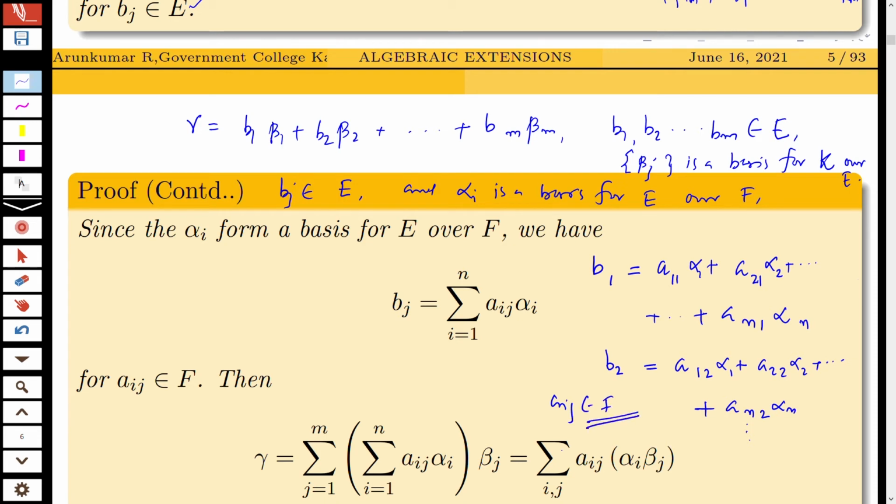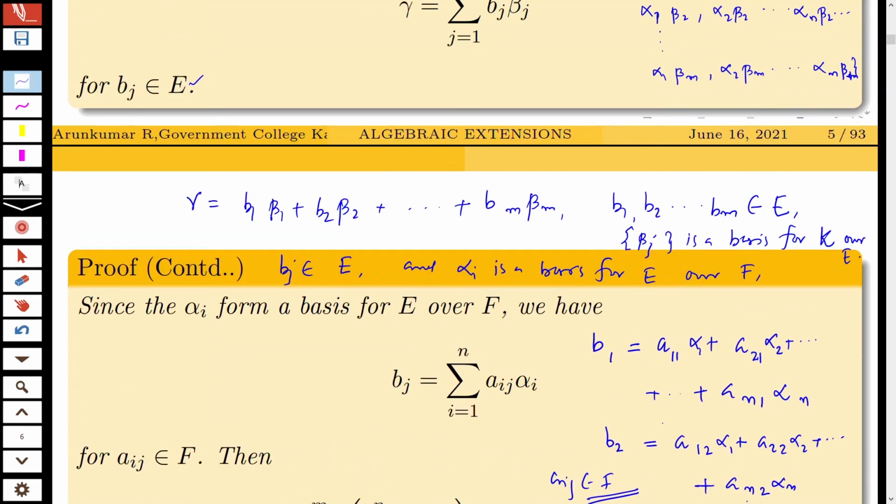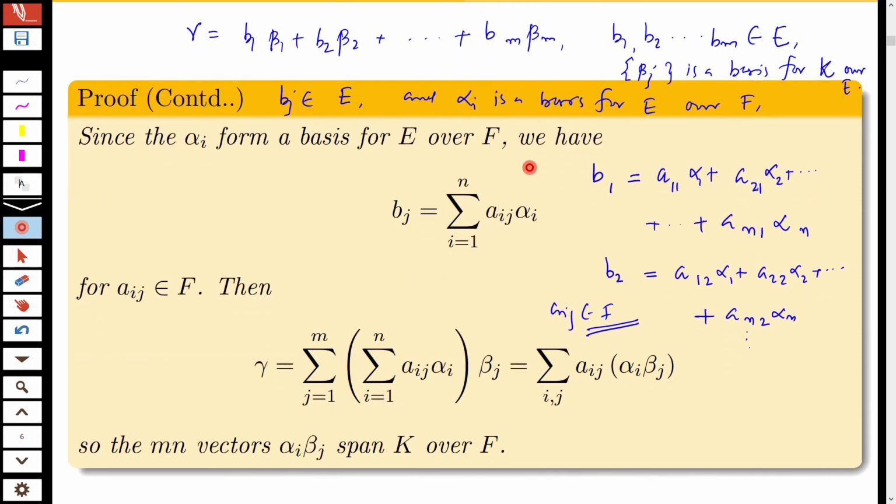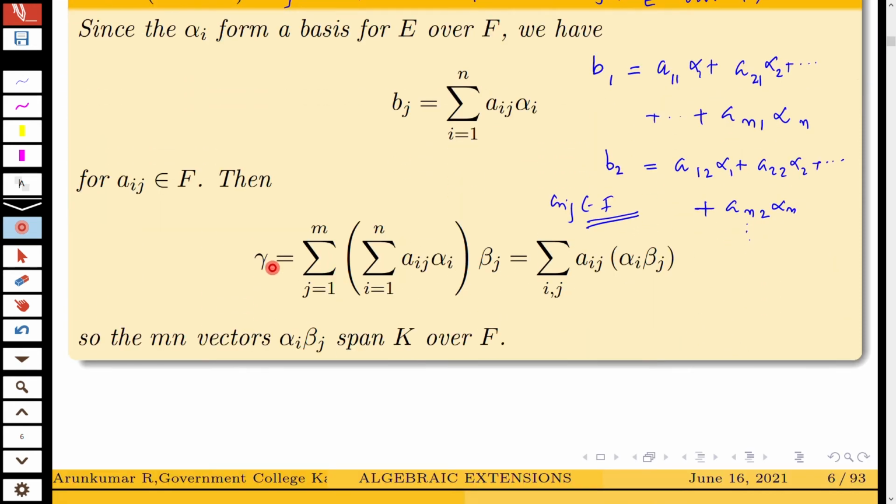Now substitute this b_j in the expression for gamma. You know that gamma is the sum over j equal to 1 to m of b_j beta_j. So on substituting, you can see that gamma is equal to the sum over j equal to 1 to m, sum over i equal to 1 to n, of a_ij alpha_i beta_j.